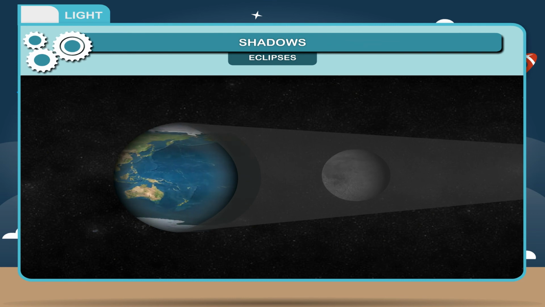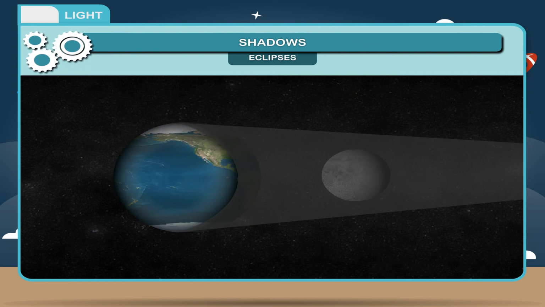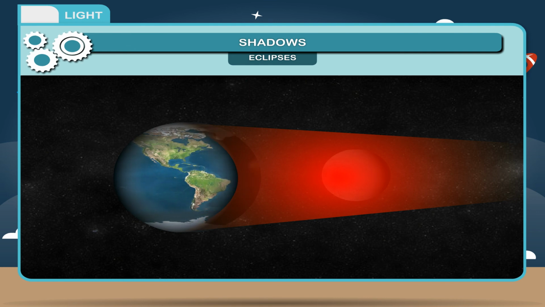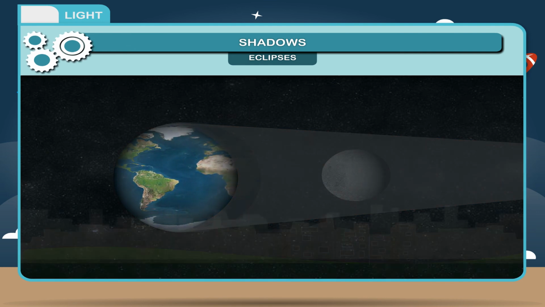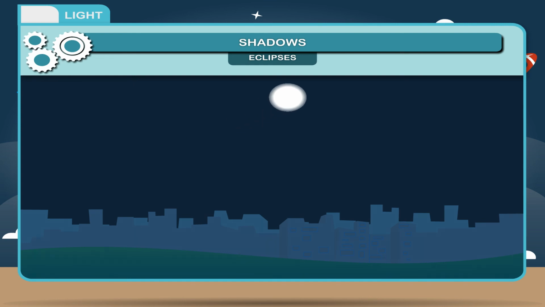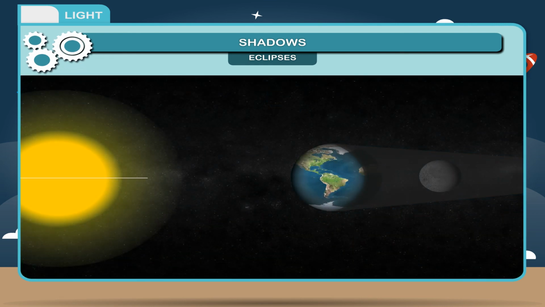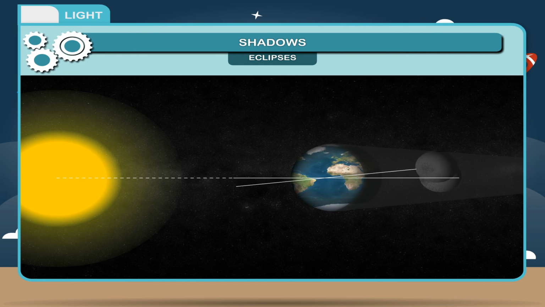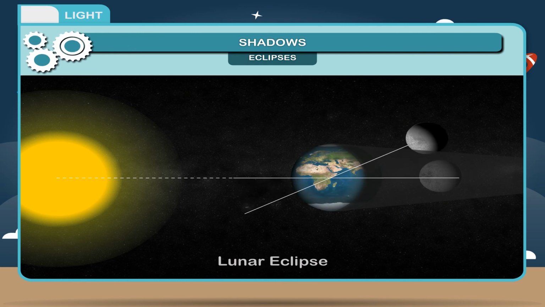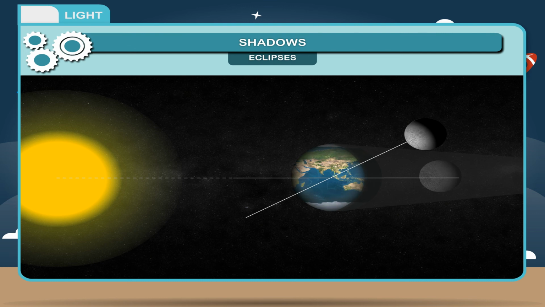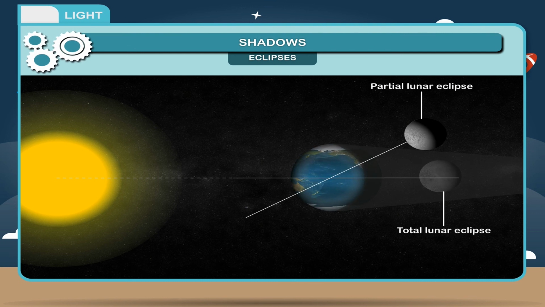Therefore, the moon does not disappear but appears reddish-brown. So, the moonlight does not reach the earth and it becomes a dark night. Hence, the shadow of the earth on the moon causes a lunar eclipse. It is also of two types, partial lunar eclipse and total lunar eclipse.